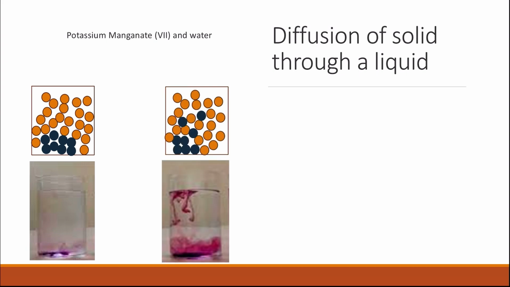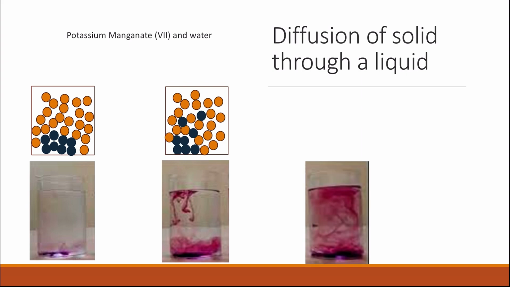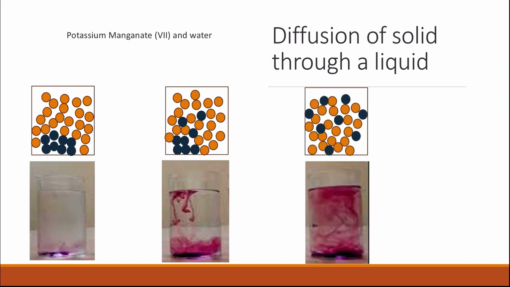With time, more particles will diffuse from the solid into the liquid, and then eventually they will be evenly distributed through the liquid, and the whole solution will be colored purple. You can dilute the solution and you can see that the color will be less purple if you add more water to the solution. This is called dilution, while the concentration of the potassium manganate will decrease.